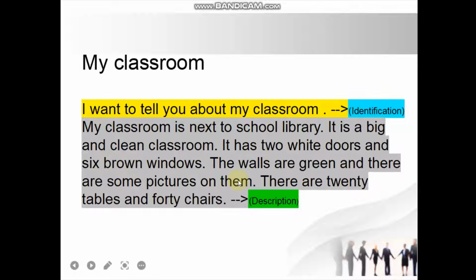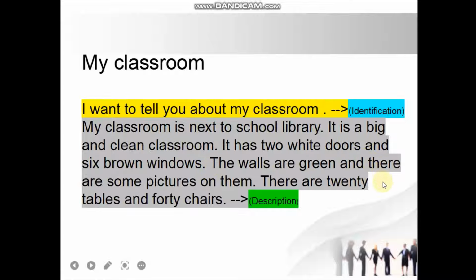Okay, here, let's see the characteristics of my classroom. The first sentence: My classroom is next to the school library. What is the next part? It is a big and clean classroom. The next characteristic: it has 2 wide doors and 6 brown windows.